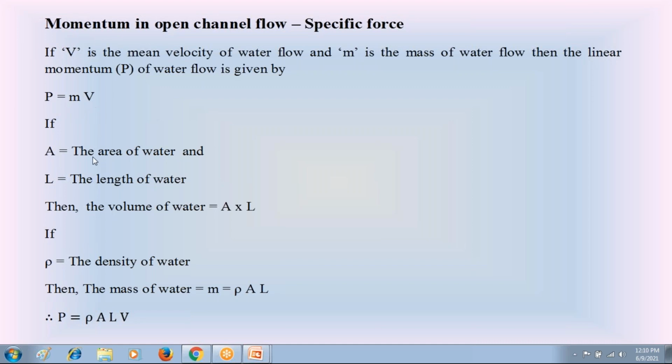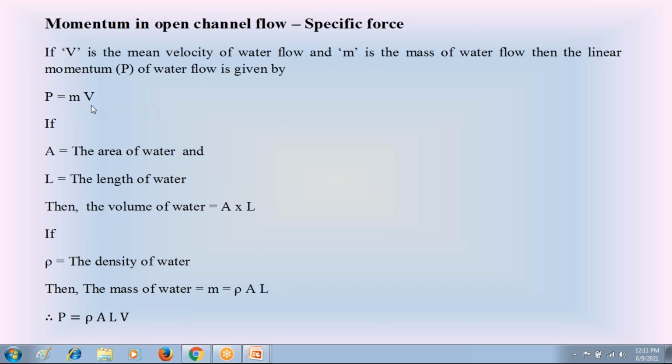Then in that open channel, take A as the wetted area of water flow and L as the length of water flow. Then the volume of water flow in the open channel is equal to area into length, A into L, that is volume. Let rho be the density of water flow in the open channel. Density is equal to mass by volume, so mass is equal to density into volume. So the mass of water flow in the open channel, m, is equal to density rho into volume A into L.